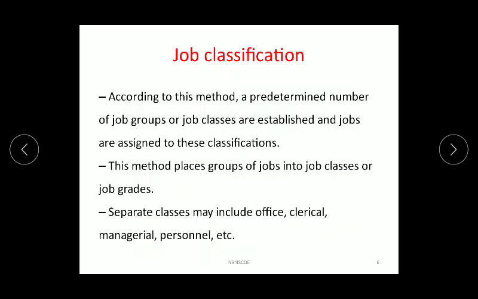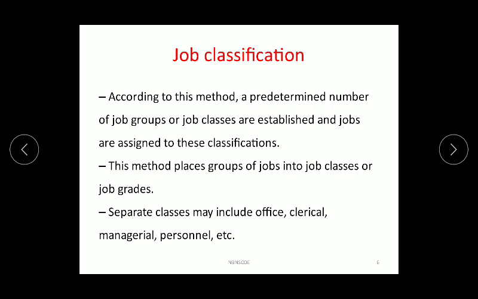Next, we will go to the job classification. According to this method, a predetermined number of job groups or job classes are established, and jobs are assigned to these classifications. This method places groups of jobs into job classes or job grades. Separate classes may include office, clerical, managerial, personnel.